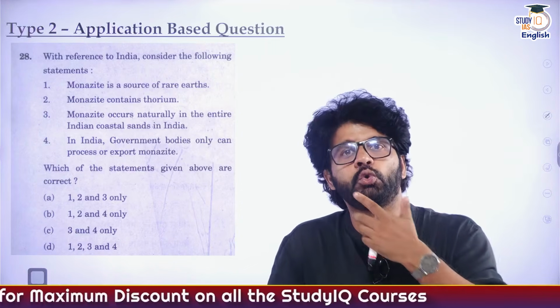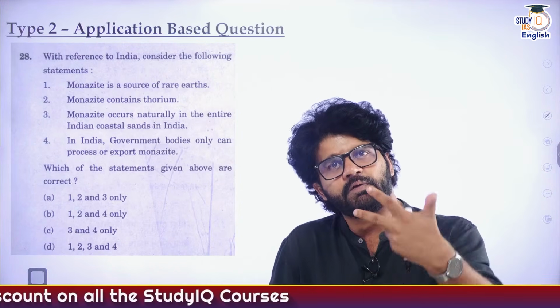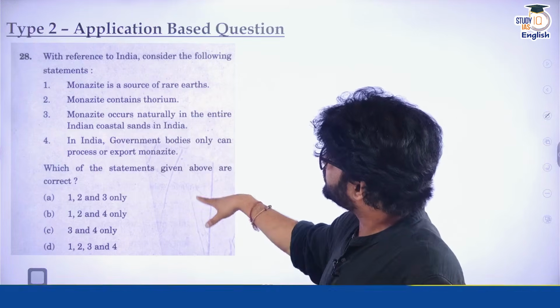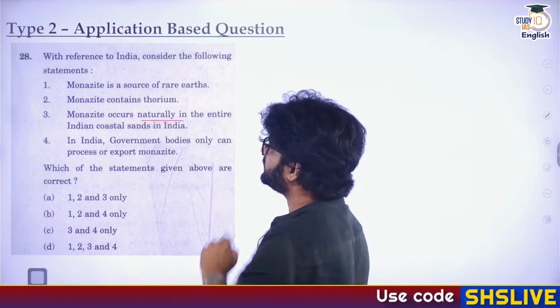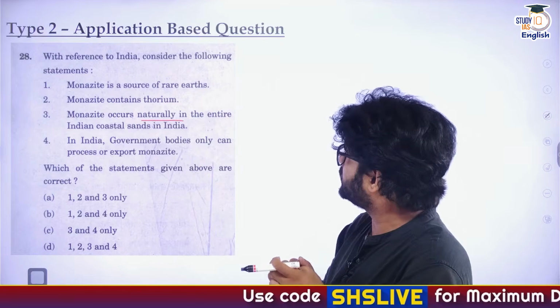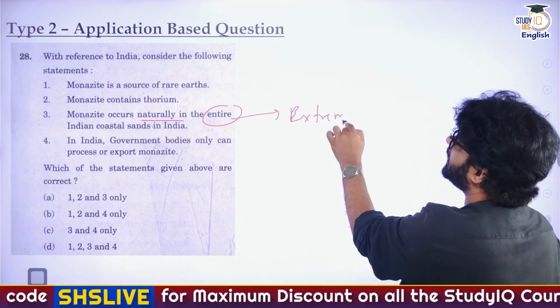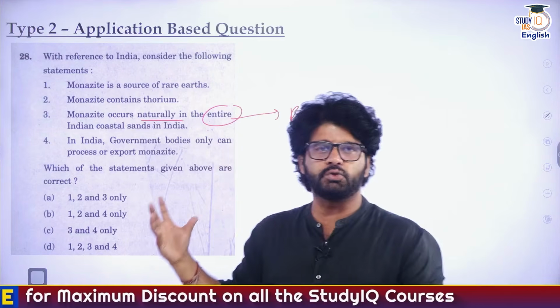Then an application based question, monazite. And we talk about India's nuclear energy, monazite. From monazite we get thorium. Monazite is found on the Kerala coast. Now, this is an application based question. See the third statement, monazite occurs naturally in the entire Indian coastal sand. Entire, extreme. Not entire.